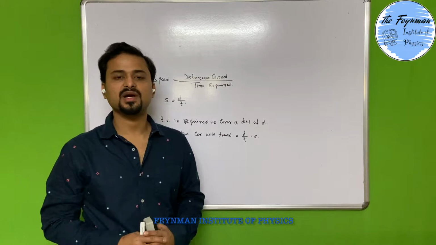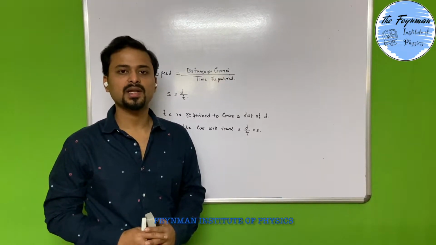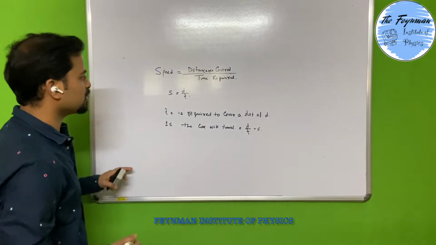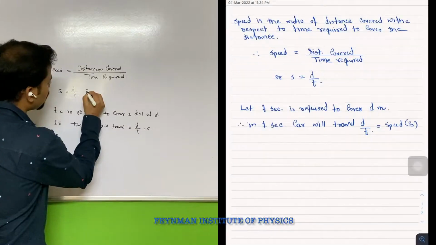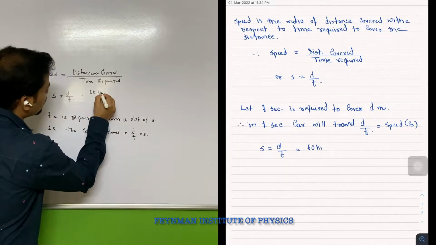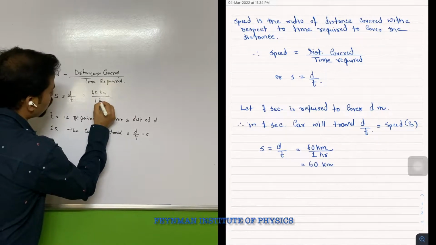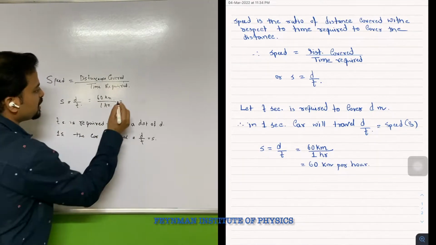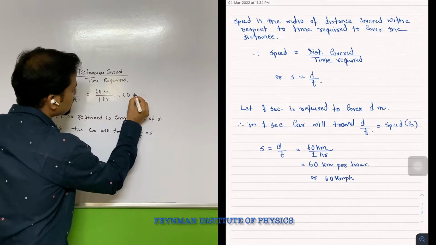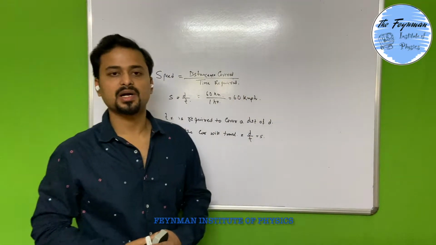Now say if the car is traveling a distance of 60 km in 1 hour, then by using this formula we can find that the speed of the car will be 60 km, that is the distance covered by the car, and it is taking a time of 1 hour, so its speed will be 60 kmph. That means 60 kilometer per hour.